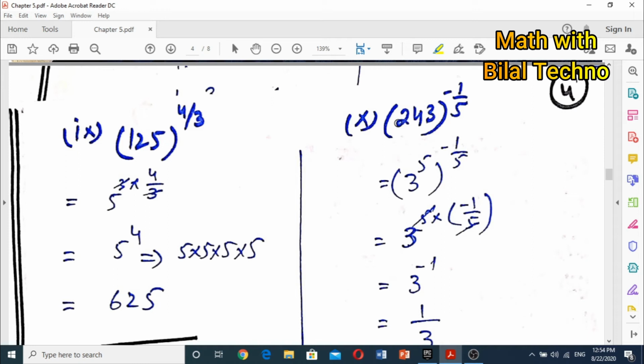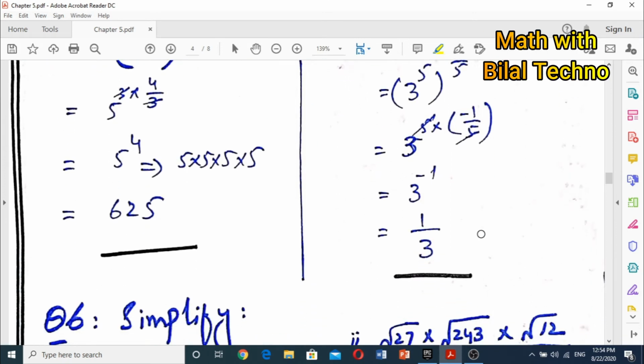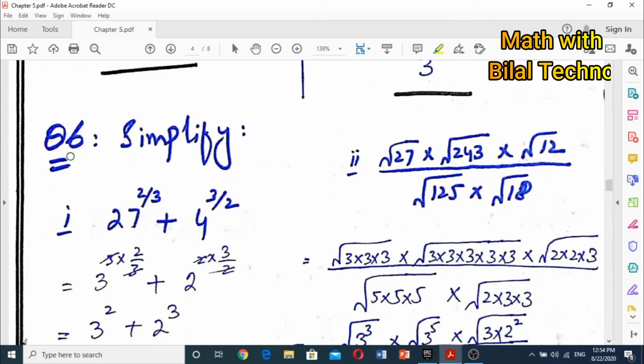The pattern of the question 5 is 243 raised to power minus 1 by 5, which can also be written as 3 raised to power 5 into minus 1 over 5. 5 will cancel and the answer is 3 raised to power minus 1, which can also be written as 1 by 3. Okay.